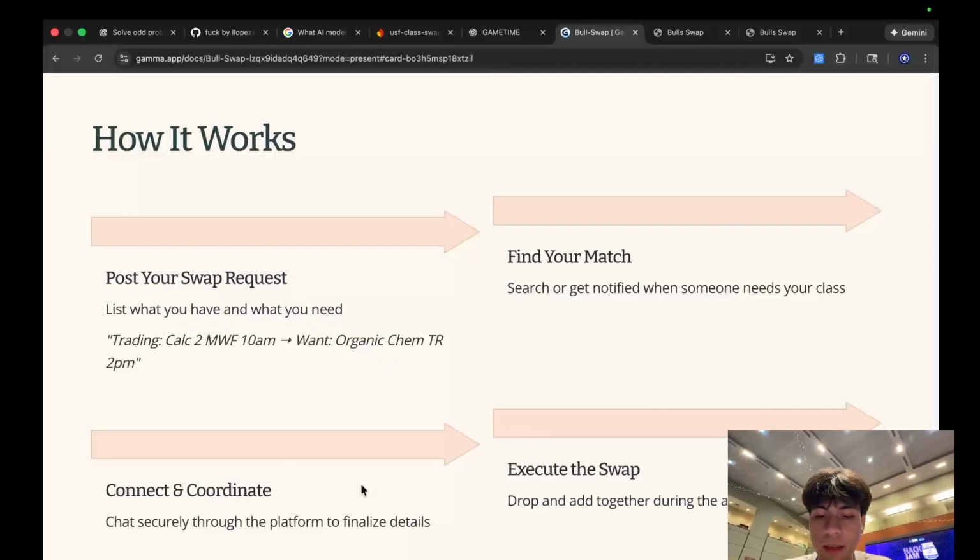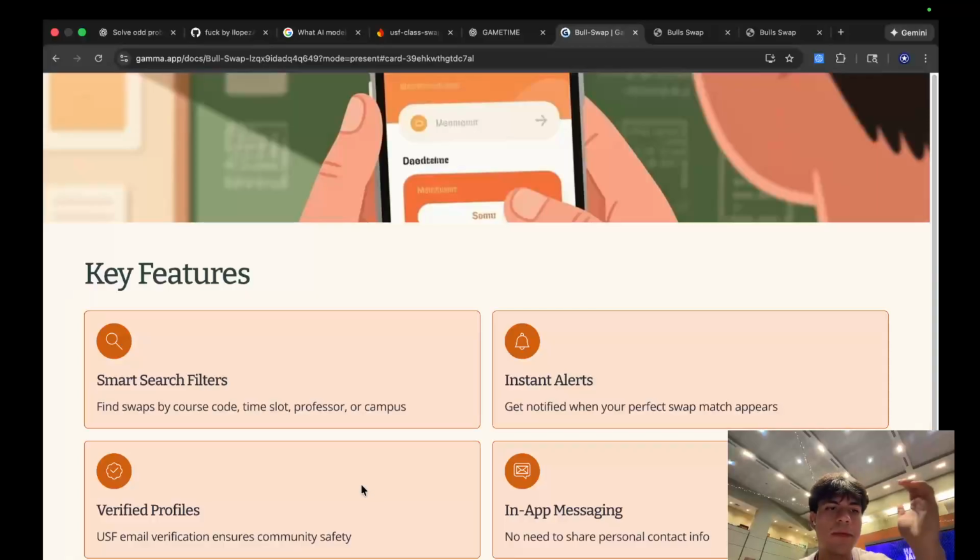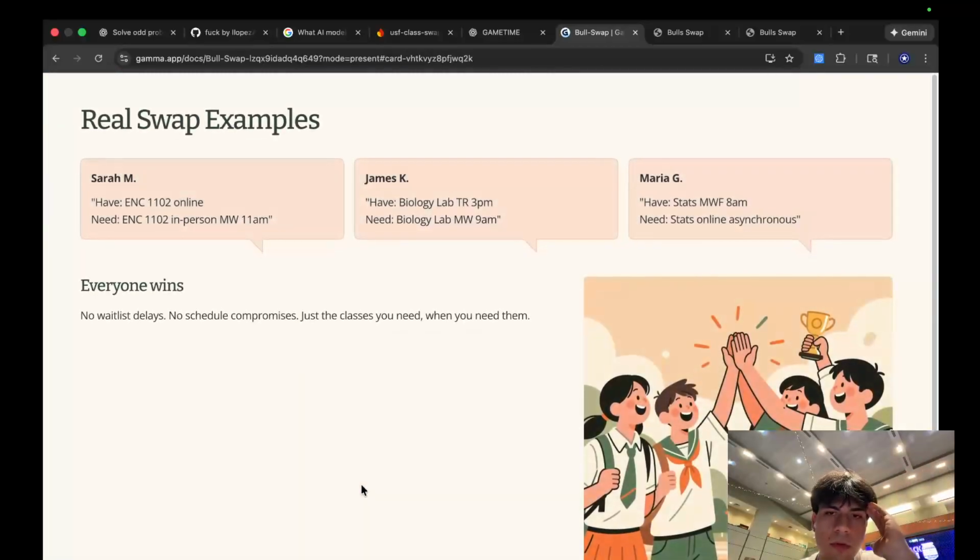The thing here is that we are making a formal agreement between both students to switch classes. So we will give smart search filters, instant filters, verified profiles, blah blah blah, right? Real examples.